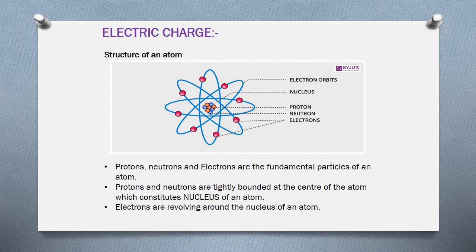And see, some very small fundamental particles of the atom, called electrons, are revolving around the nucleus of an atom. Protons and neutrons are tightly bound at the center of an atom.